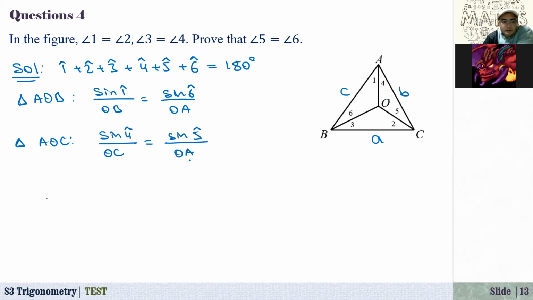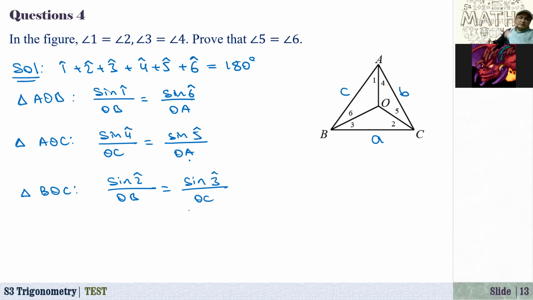Okay, and the triangle BOC: sine of angle 2 over OB equals sine of angle 3 over OC.